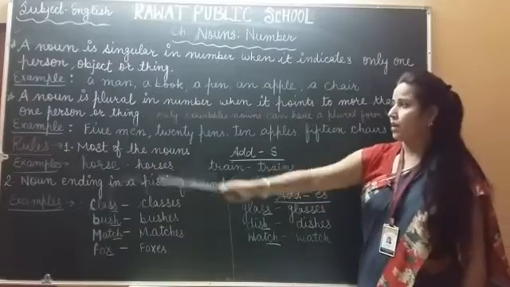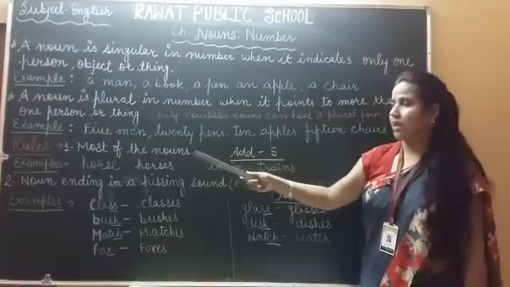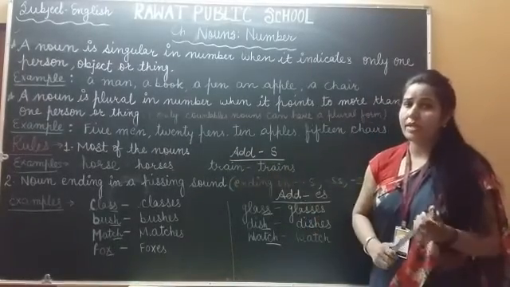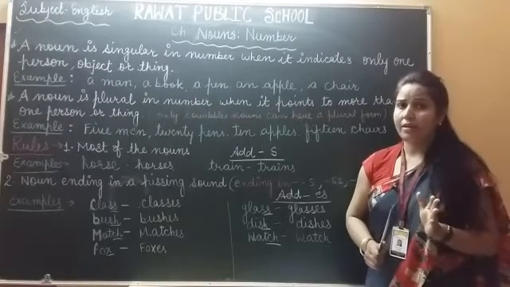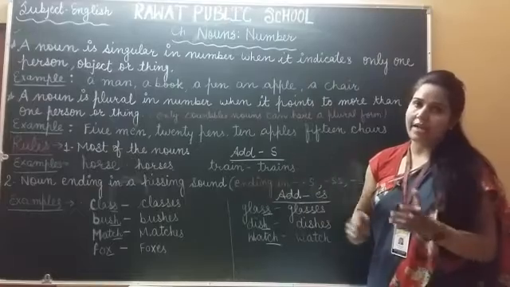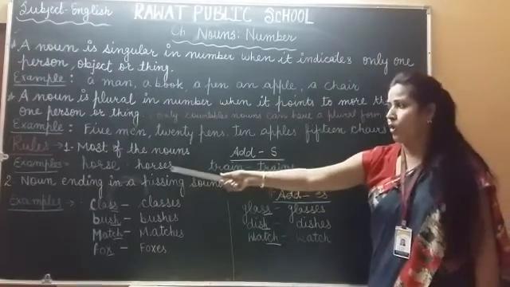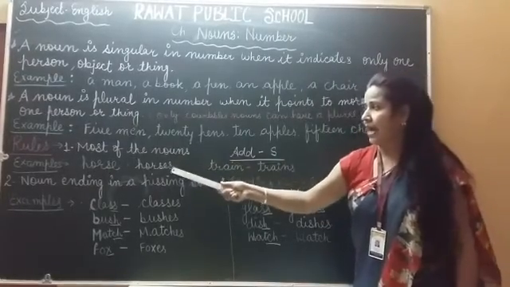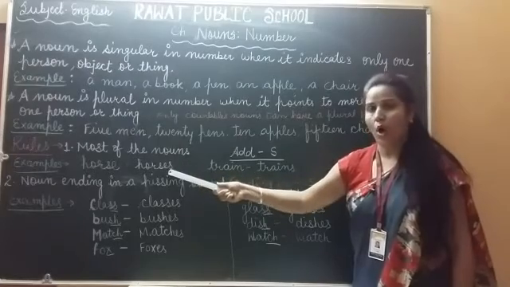First rule, most nouns add s. Mostly to nouns we add s. बहुत सी ऐसी noun होती है जिनमें हम only s ही add करते हैं. For example, horse. When we add s to horse, it becomes horses.